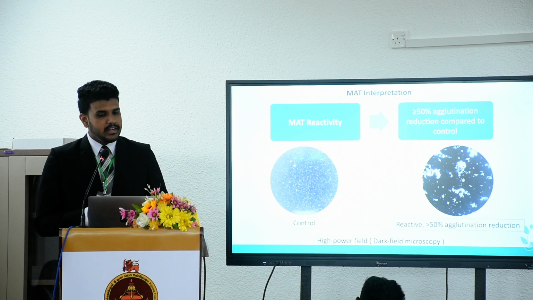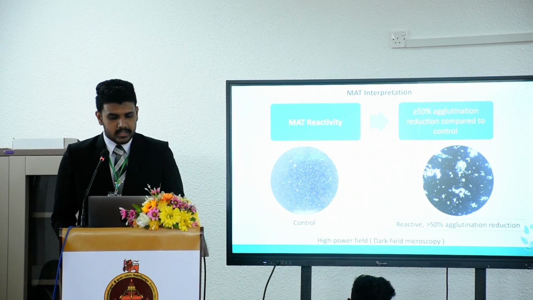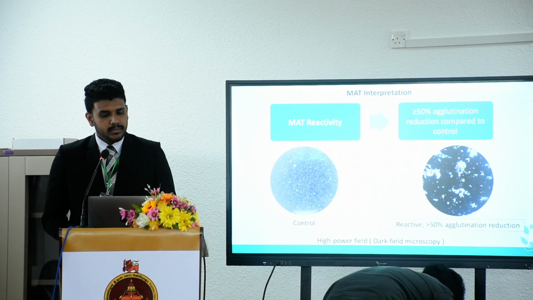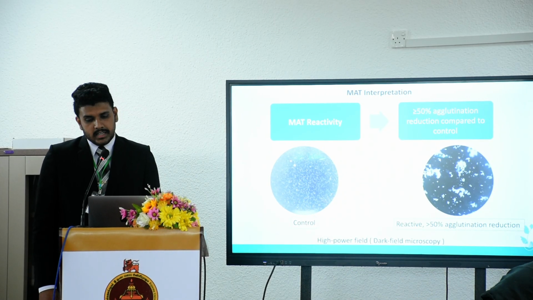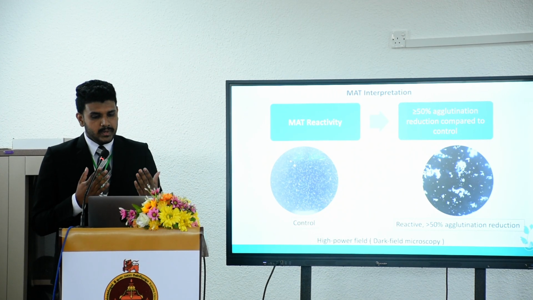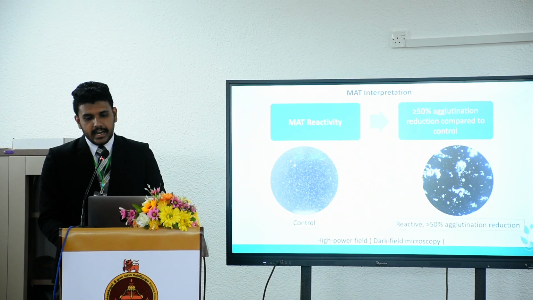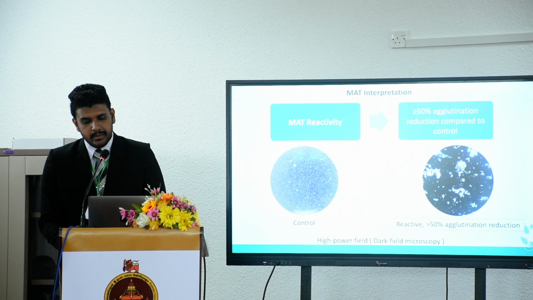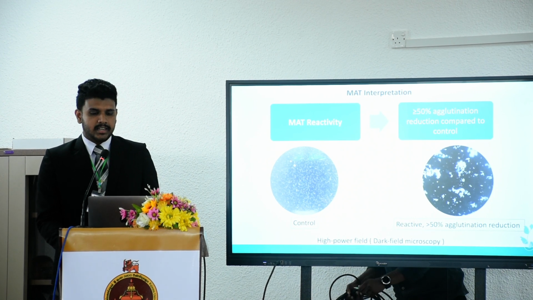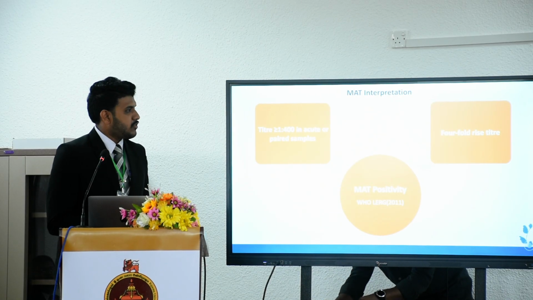Let's go to MAT interpretation. MAT reactivity is defined as a 50% or more agglutination reduction compared to control. Here you can see the control image under dark field microscopy, high power field. If we assume this is 100% live Leptospira, then if it is reduced from 100% to 50% or more, we can take that as a reactive case. The second image shows more than 50% agglutination reduction. But MAT positivity is slightly different from MAT reactivity.